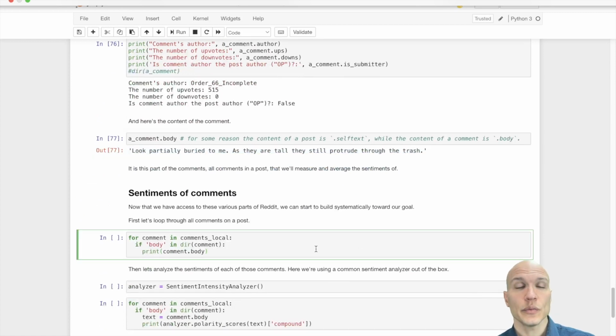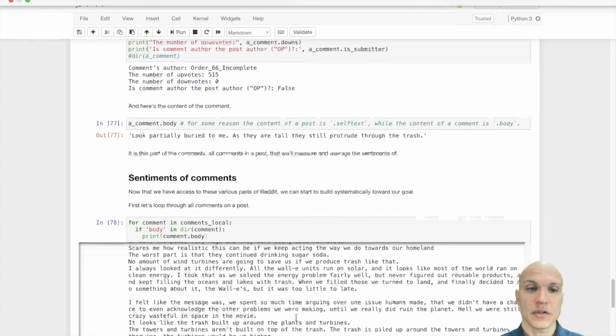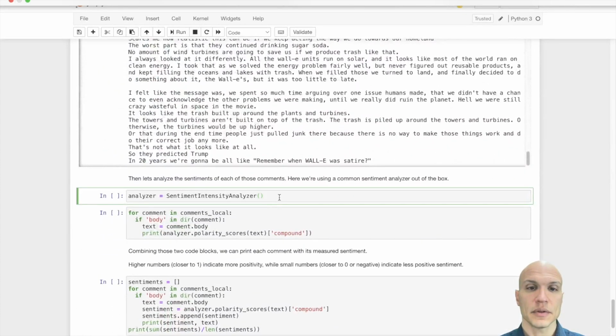So what have we done? We've learned that every post is going to have a title that includes a movie name in it. We've learned how to get the text of every comment on every post, and so now let's get the sentiment of comments. Do people respond with positive emotive language or negative affect in responding to a post? We can loop through all. These are the 100 comments we were able to get our hands on through the limited Python Reddit API wrapper.